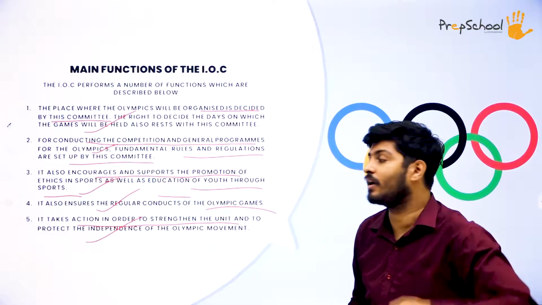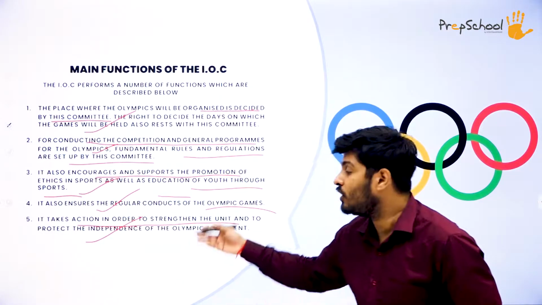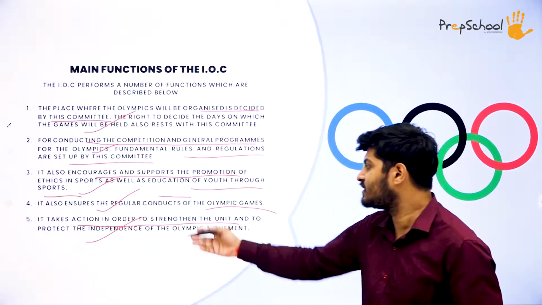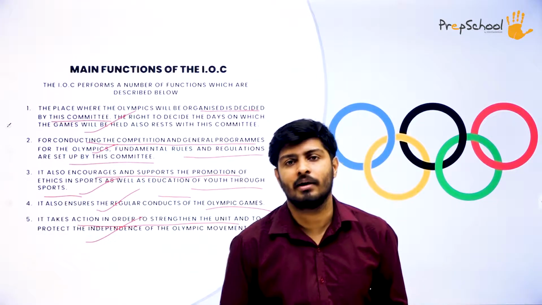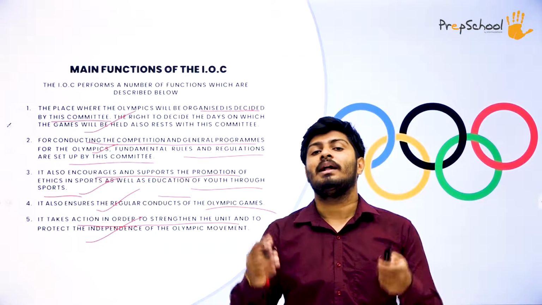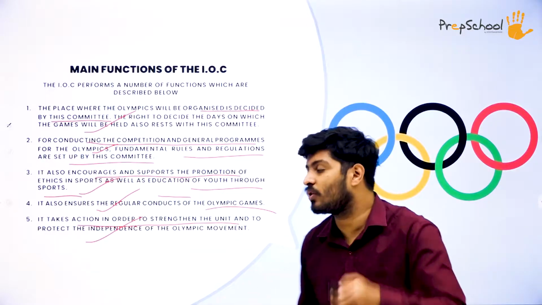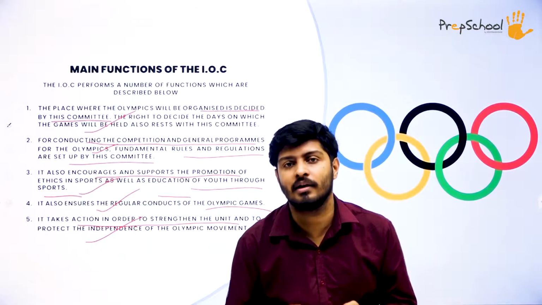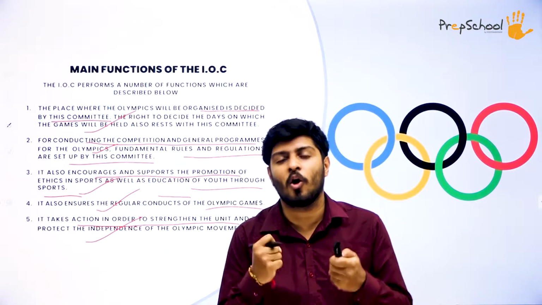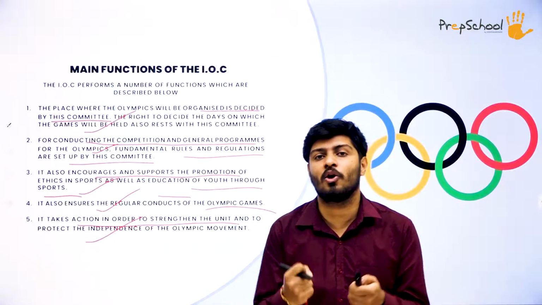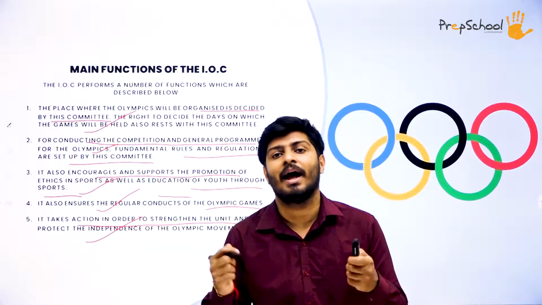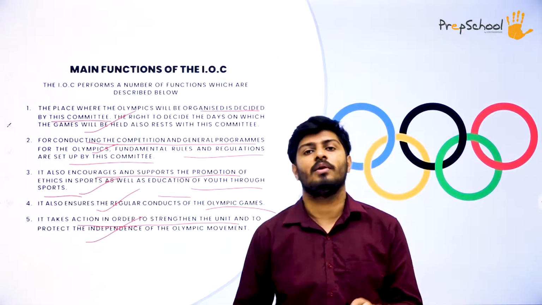Once again I'll read the point. It takes action in order to strengthen the unity and to protect the independence of the Olympic movement. What does it do? It makes sure that it keeps the Olympics together and united. The strength of the whole Olympic family, the Olympic committee, the Olympic team, it keeps the unity and strength of all of them together.